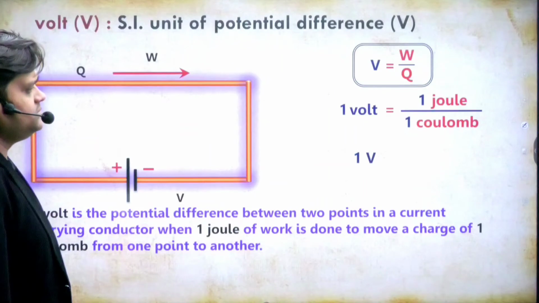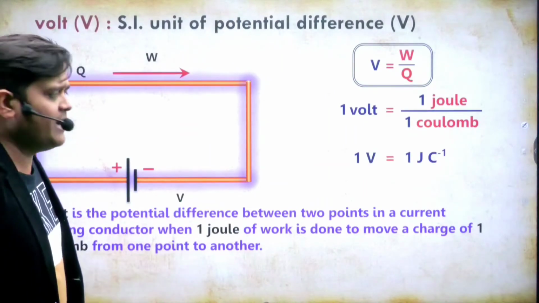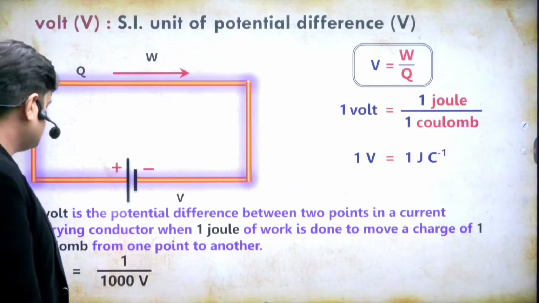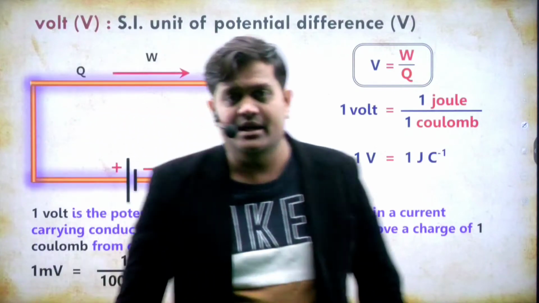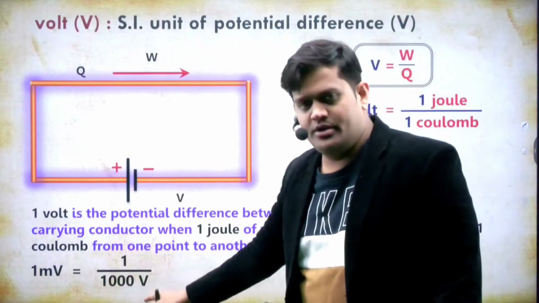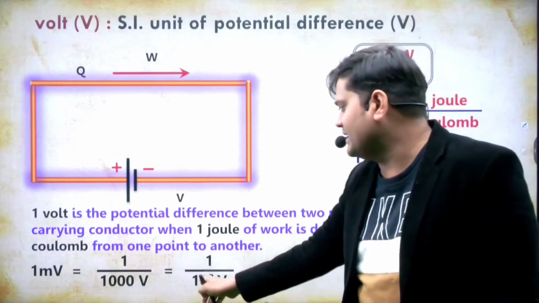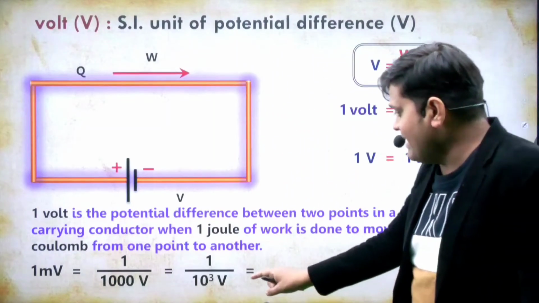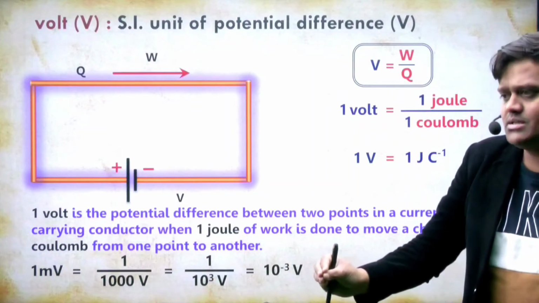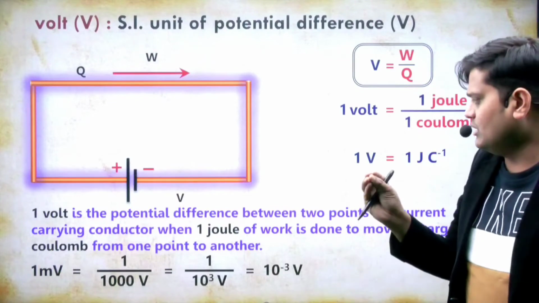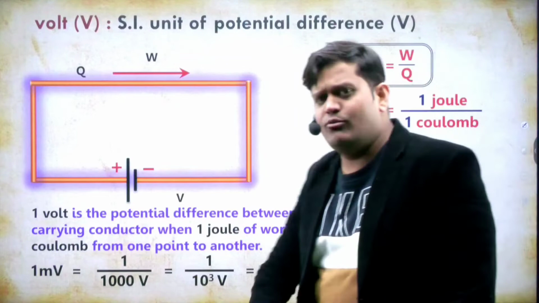Okay, my dear. Now next, 1 volt, that unit is joule per coulomb. Some other units, like 1 millivolt. Milli means 1 upon 1000 volt, that is 10 to the power minus 3 volt. If a sub question says 1 millivolt supply, you write 10 to the power minus 3 volt supply.